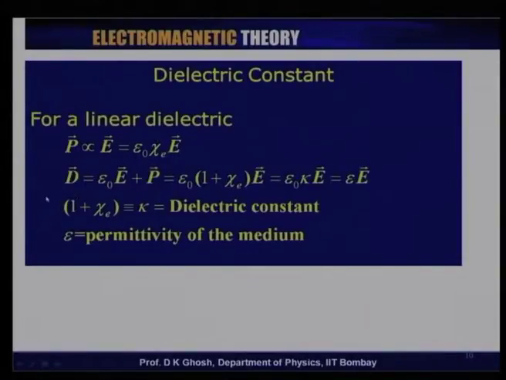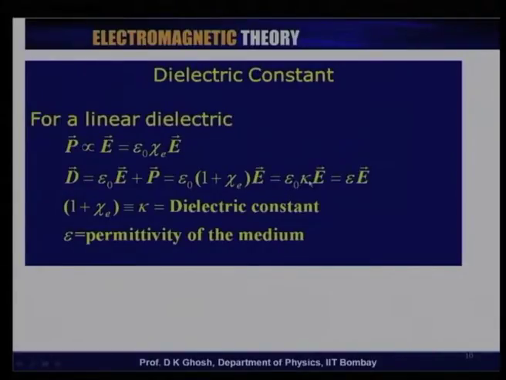Now, notice that D is epsilon 0 E plus P by definition. So, if you replace P by epsilon 0 chi E, this gives you epsilon 0 into 1 plus chi times E. This quantity 1 plus chi is called the dielectric constant, a number kappa.